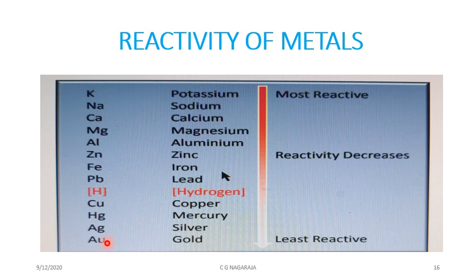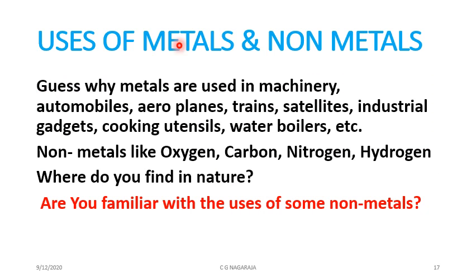That's why people use gold and silver, but people don't use mercury. They may use copper, but copper is not harmful to humans. You can guess the uses of metals. You find metals are used in almost every aspect of our life, and there is no part where you don't find metals. Aeroplane, scooter, car, table fan, trains, satellites, industries, cooking vessels, everything is made out of metals.